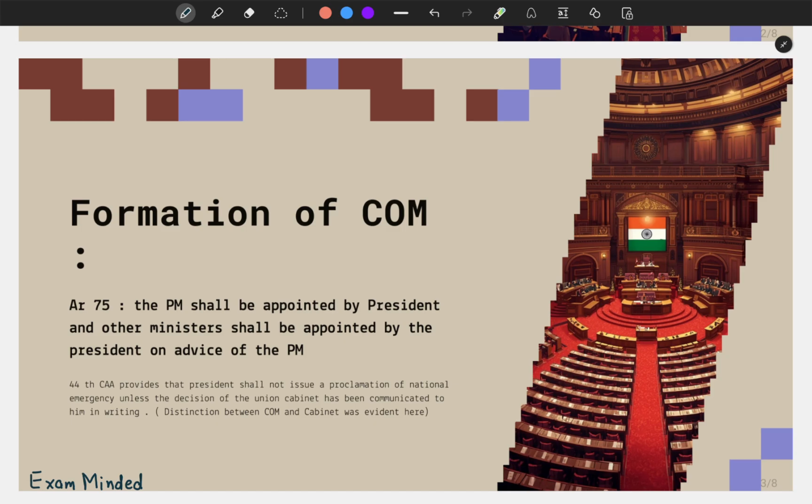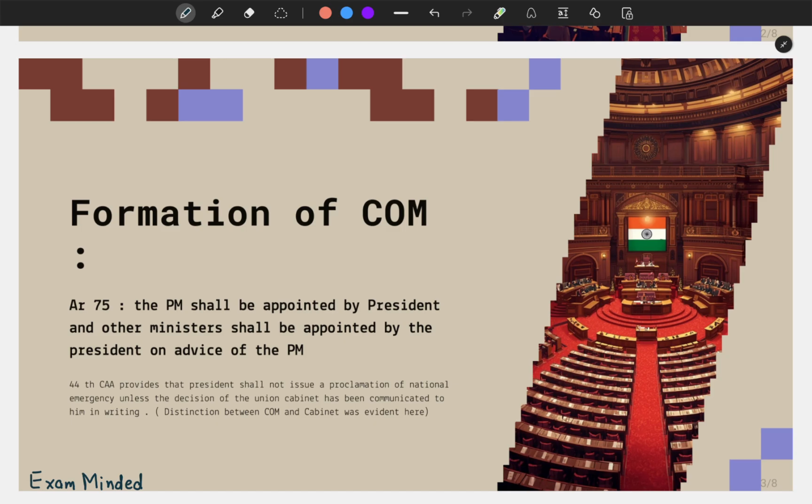Also, they may have an independent charge of the portfolio or they may work under cabinet minister. Moving forward to the third type of minister, which is deputy minister. They may not be attending the meeting of the cabinet until unless they are required to attend, and they assist these two ministers, which is cabinet minister and minister of state. I hope these ranking of ministers are clear to you.